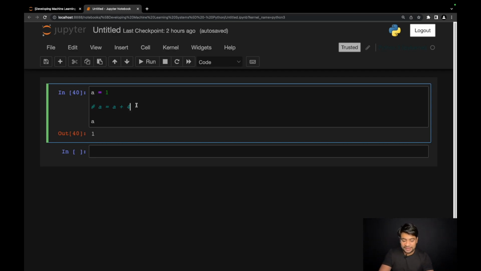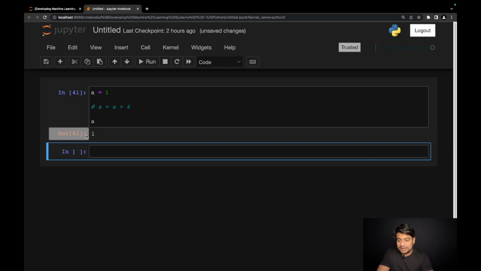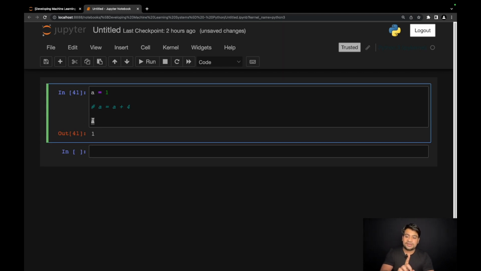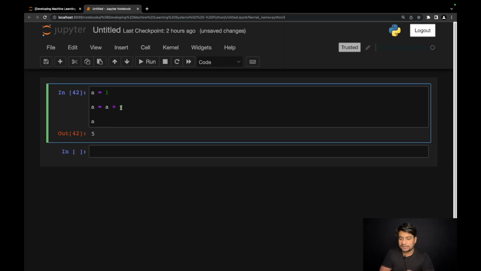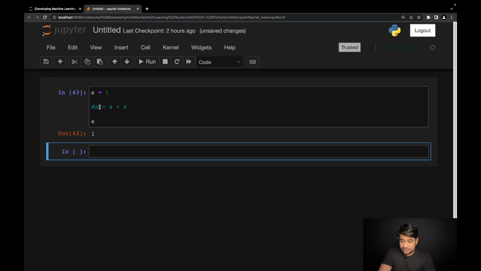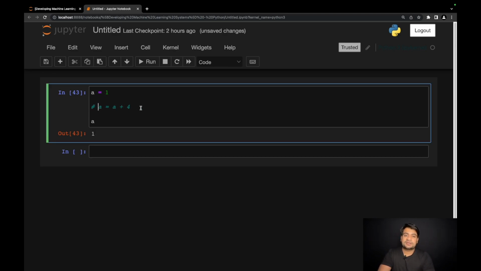So right now, if I run this code again, the value of a will be 1 only because the value of a is not updated. If I remove this comment, the value of a will be 5 because I changed the value of a in this statement. This type of comment is called an inline comment. So this is just a one line comment.